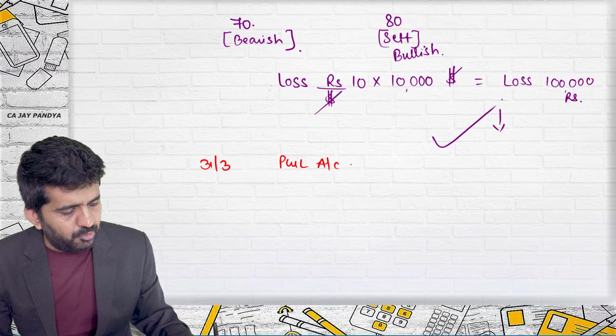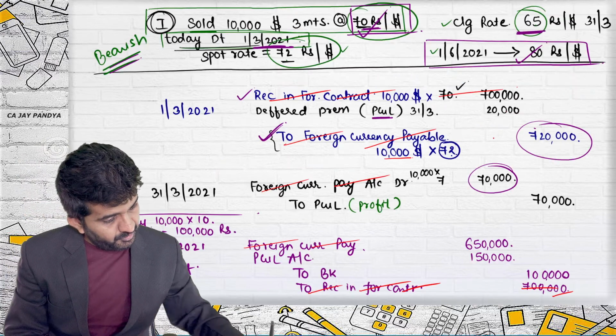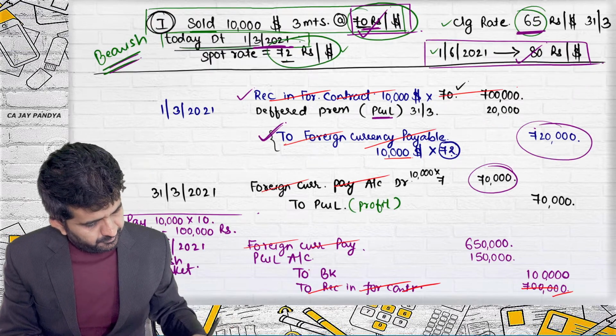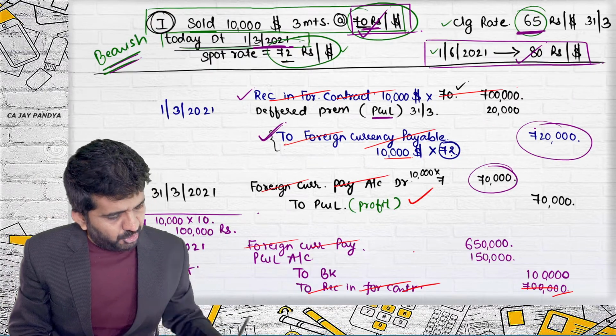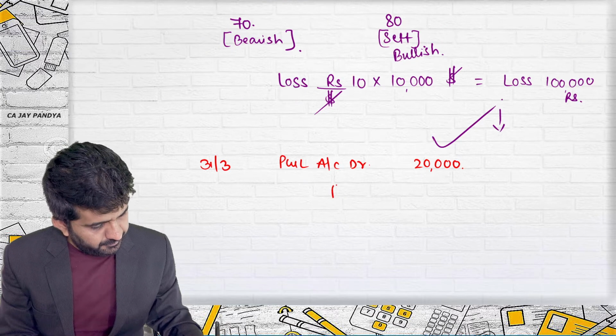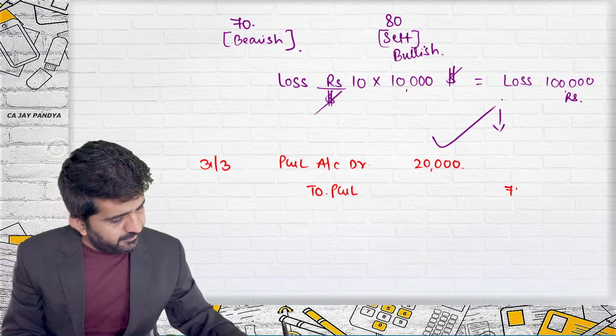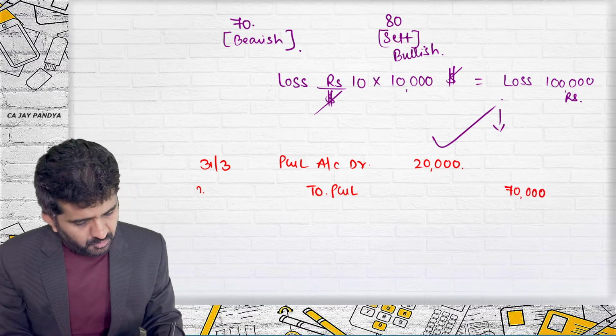P&L account credit on 31st March 70,000.